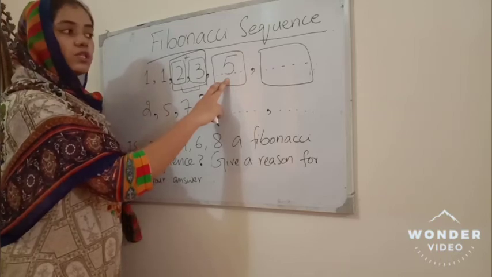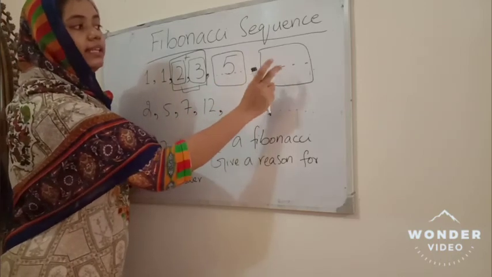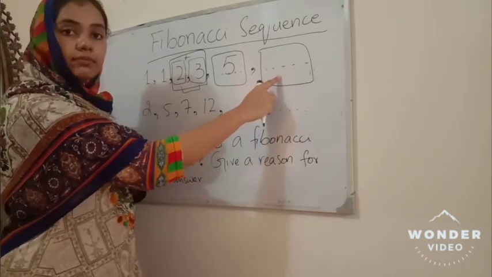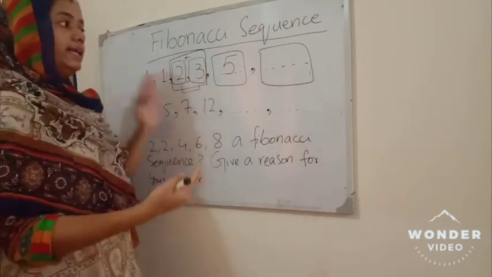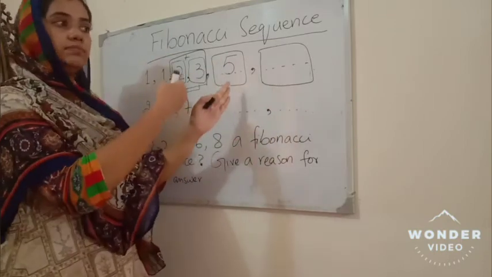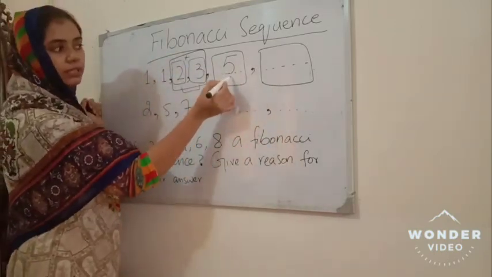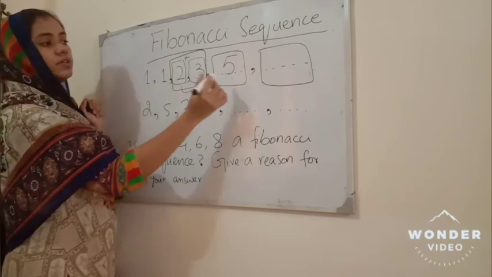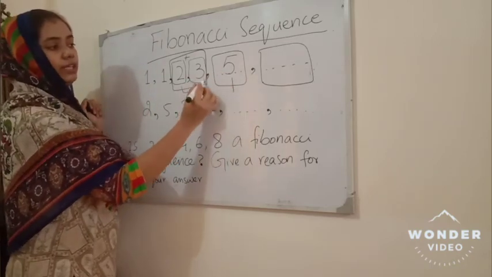Now we can also obtain the next term. How? By adding the immediately preceding two terms. What are the immediately preceding terms? 5 and 3.